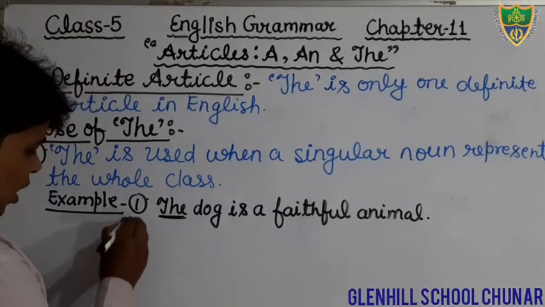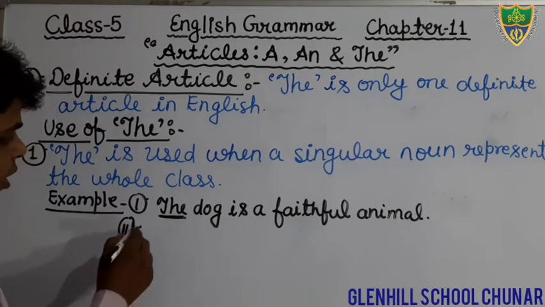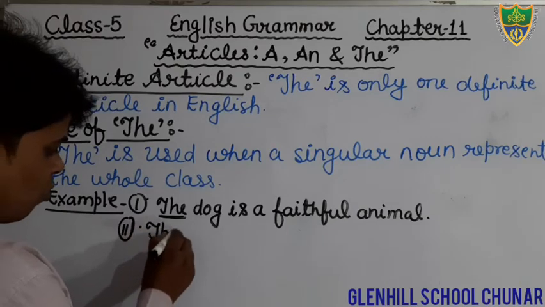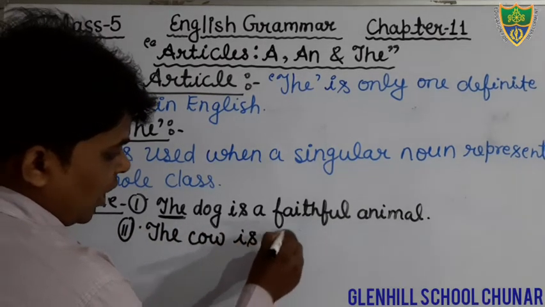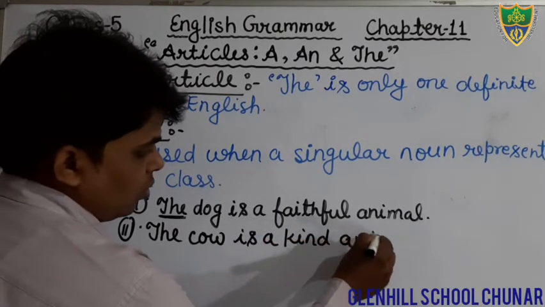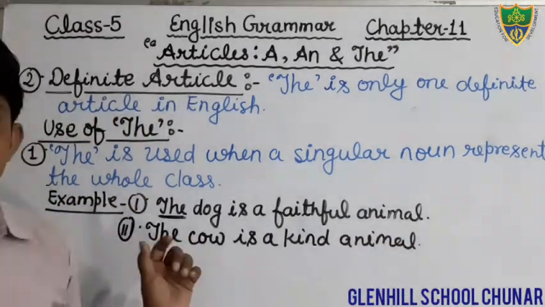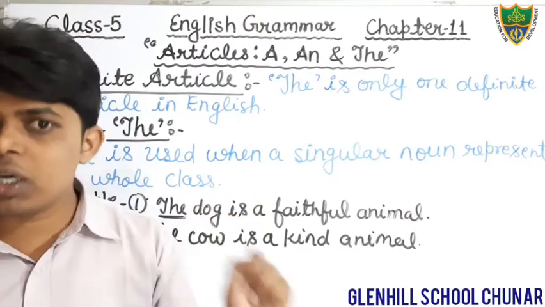Second example you can write down: the cow is a kind animal. It is the same as the previous example. The word cow represents the whole class.